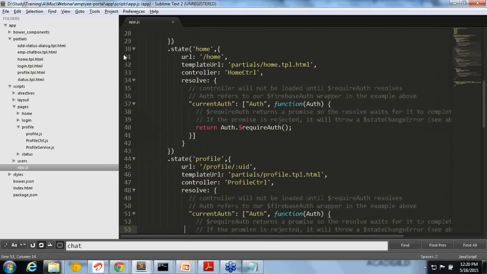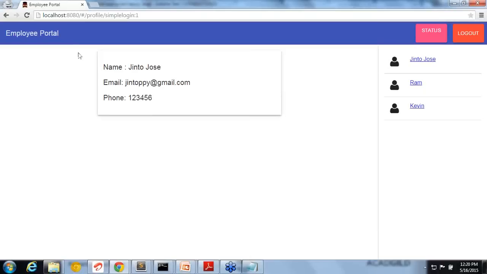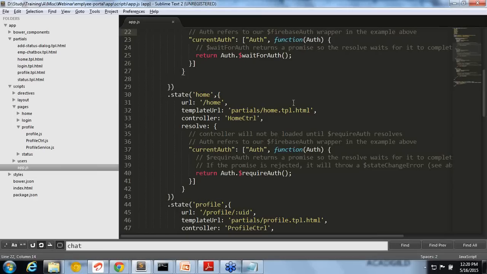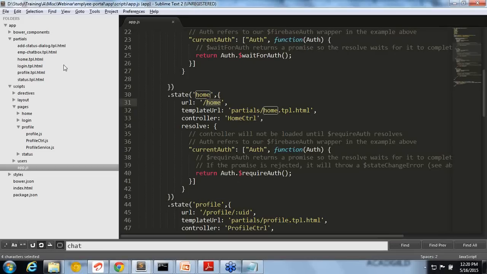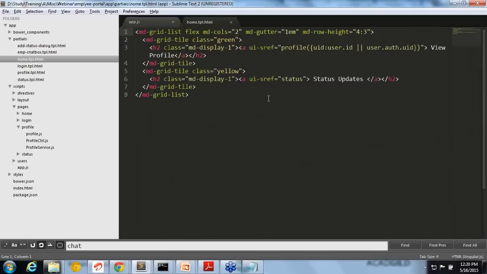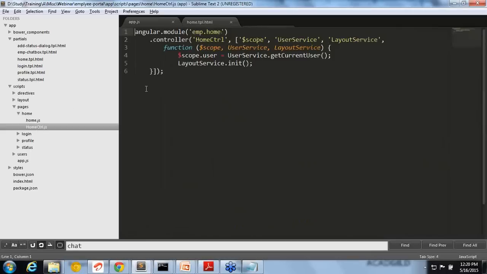So let's say, for example, the home page. I'm saying home page, then it will go to slash home. You can see the URL slash home and templateUrl partial slash home.tpl, right? So it will inject that partial home.html. What is the controller? It will take the home controller. How does it get it? Because the name is home. In Angular, everything is obtained using the name, so naming convention is important. So it is getting the home CTRL. Okay.